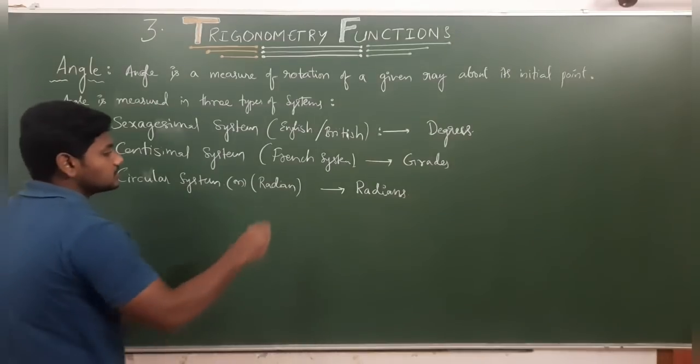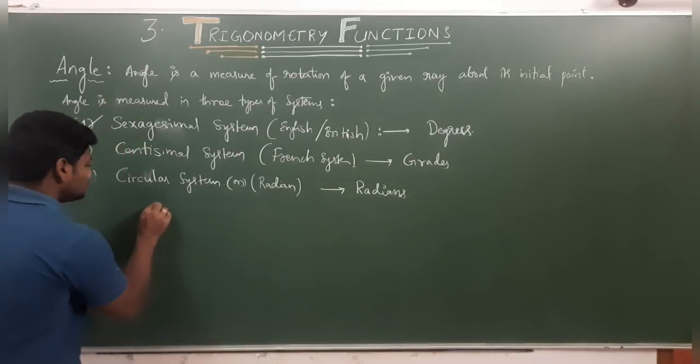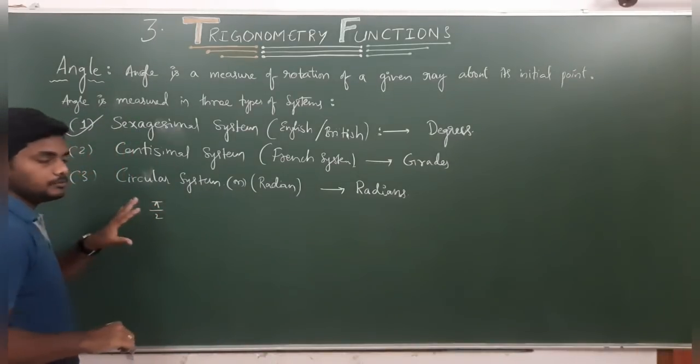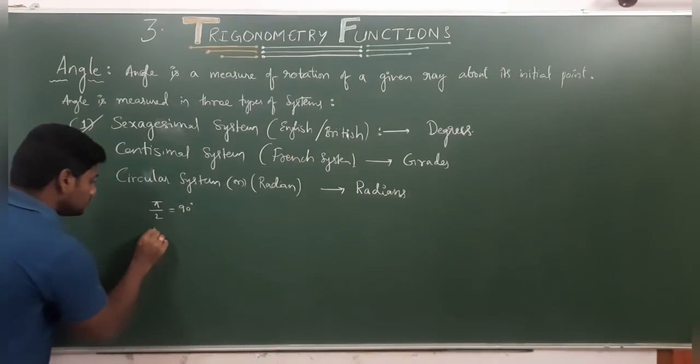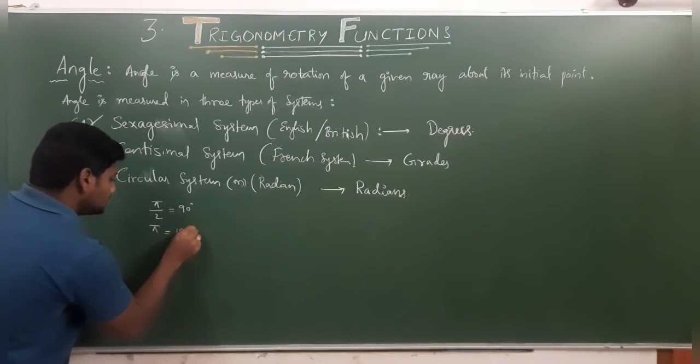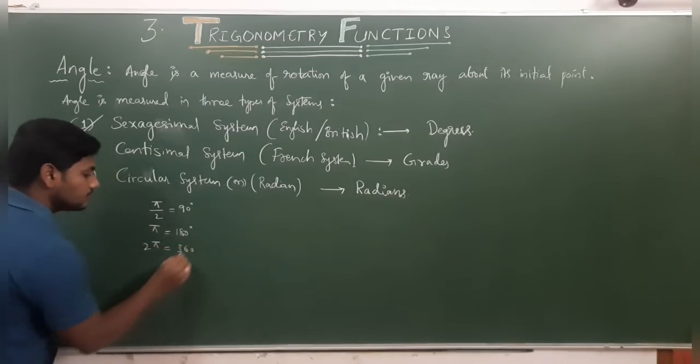But when it comes to the circular system, which is very important, please concentrate here. In the circular system, the angle is measured in radians. As you know, pi by 2 is in terms of radians. We know that pi by 2 equals 90 degrees, pi is equal to 180 degrees, 2 pi is equal to 360 degrees, right?